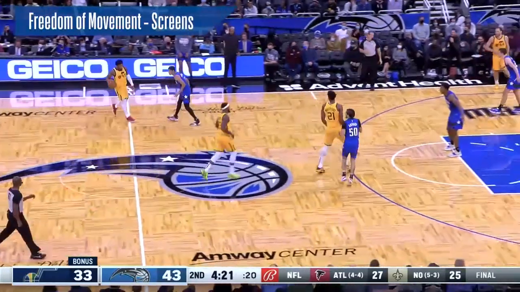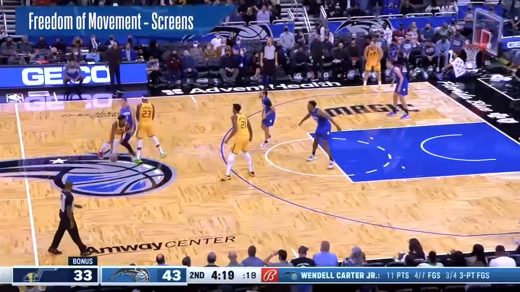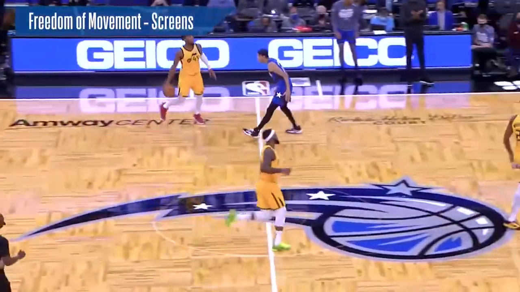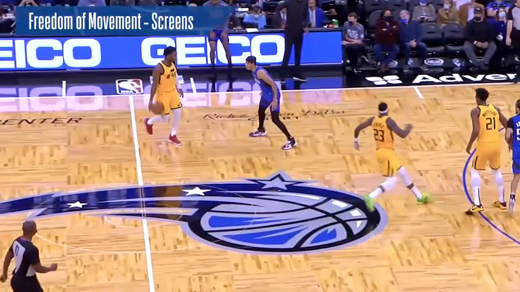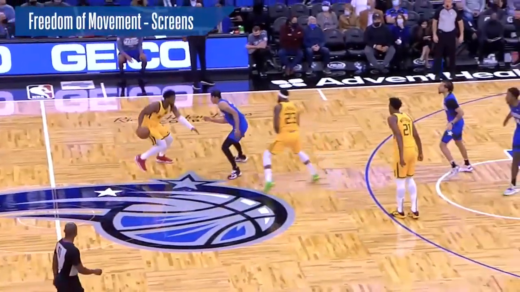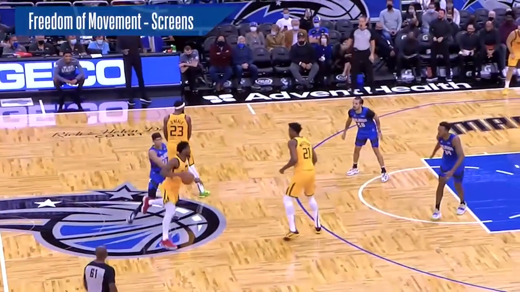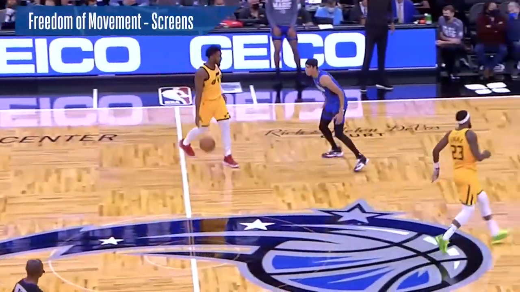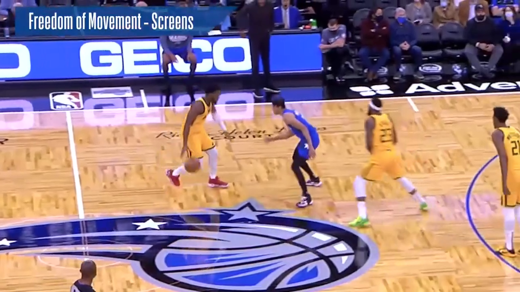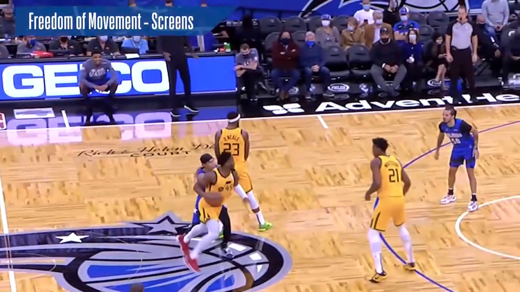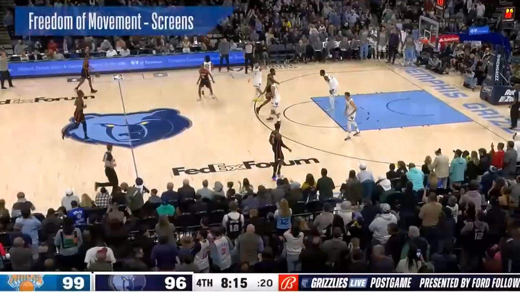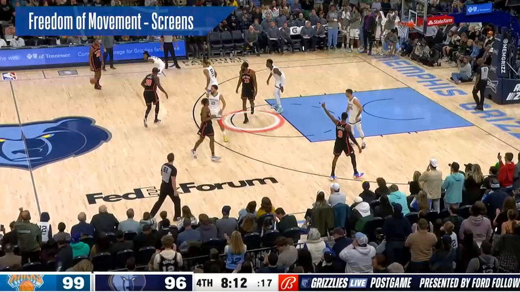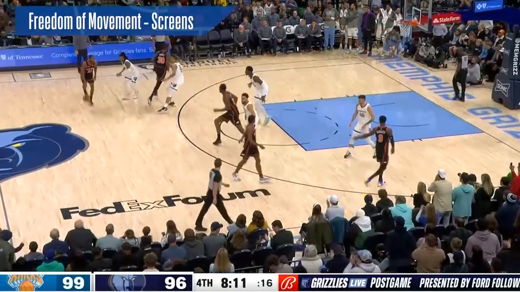The next part of the freedom of movement guidelines to review is contact on screens. Here we will see an illegal screen set against a moving opponent. The highlighted offensive player, Royce O'Neal, does not give his opponent, R.J. Hampton, an opportunity to avoid the contact, and an illegal screen was correctly called. To be considered legal, the screener must get directly into his opponent's path and give him the opportunity to avoid contact.